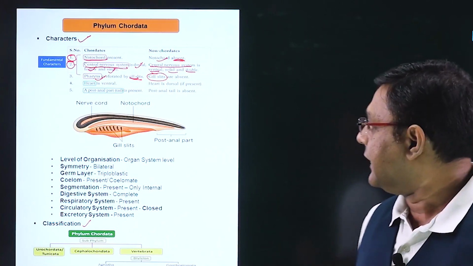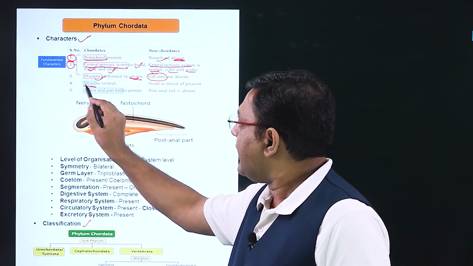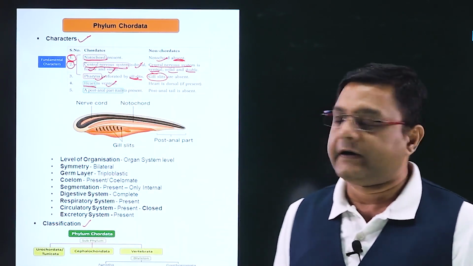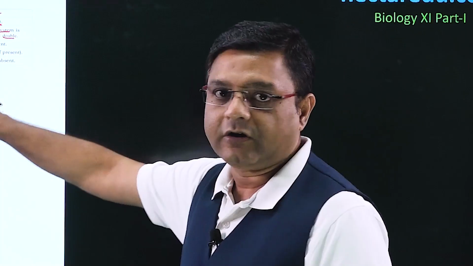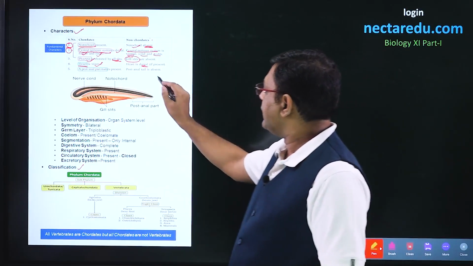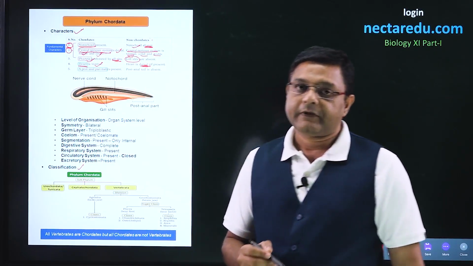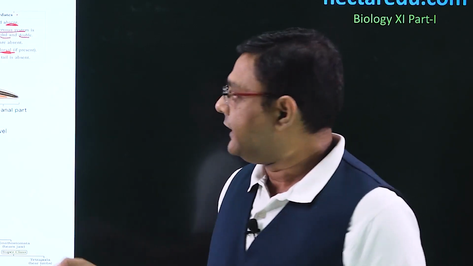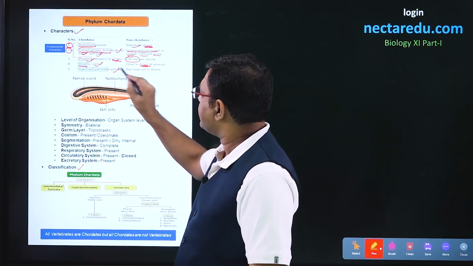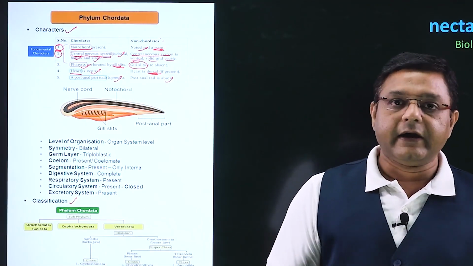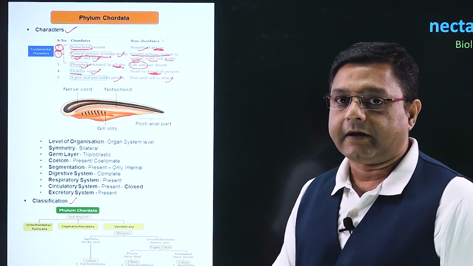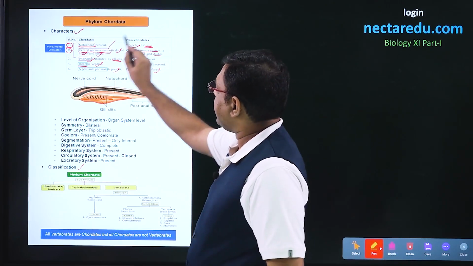After this, talking of the other characters, if we talk of heart, then the heart in the case of chordates is ventral, and the heart is dorsal in the case of non-chordates if it is present. So, it is not essential that heart is present in the case of non-chordates, but if it is present, surely the location will be dorsal. Similarly, talking about post-anal tail, post-anal tail is present in the case of chordates, but it is absent in the case of non-chordates.